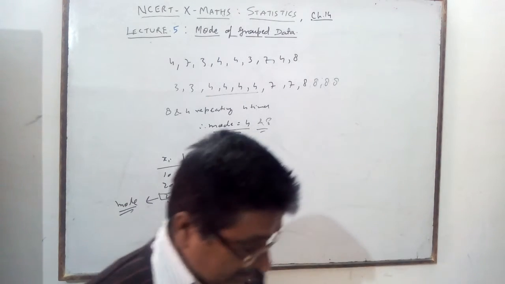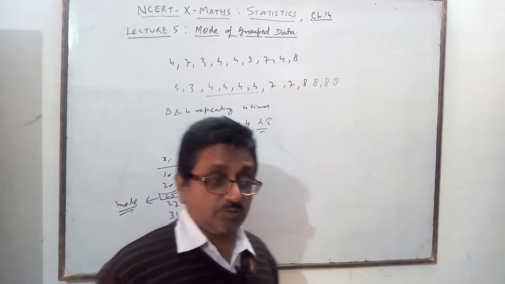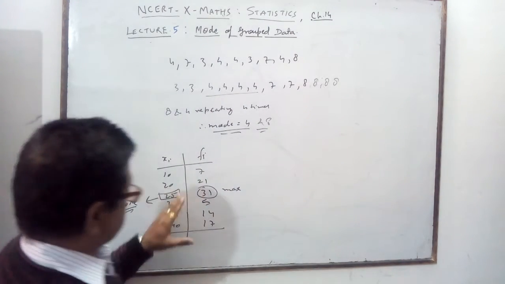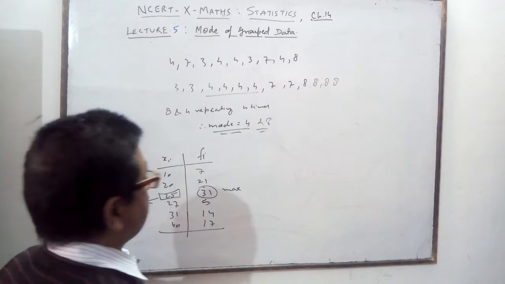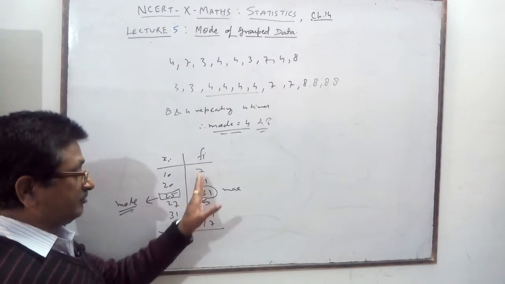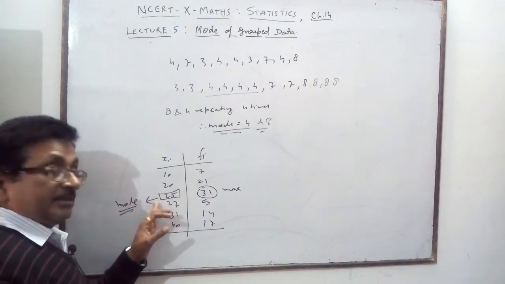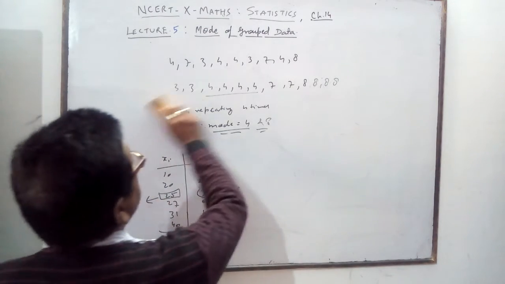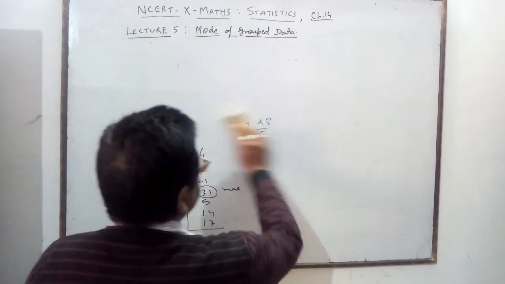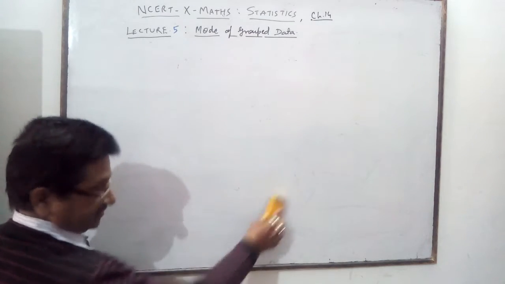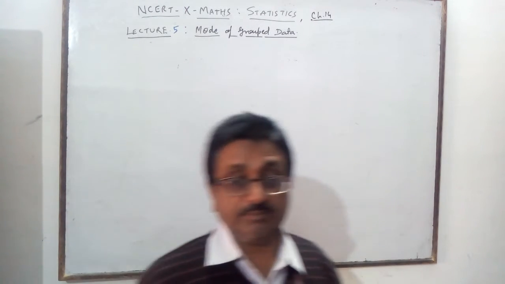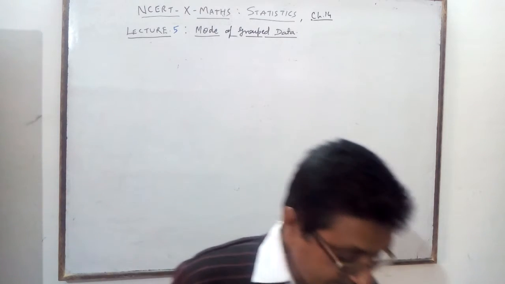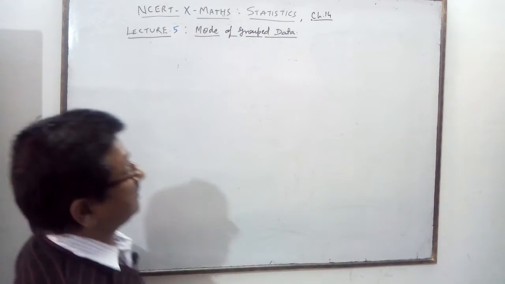Now, example 4 of your book is also based on this. The maximum frequency value is called the variate. Frequency is only a counting number, the variate is the main value. So now you will study a special formula for the mode, because you are going to solve for the mode.